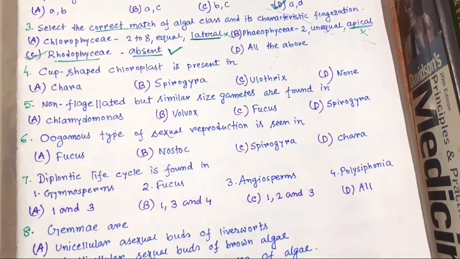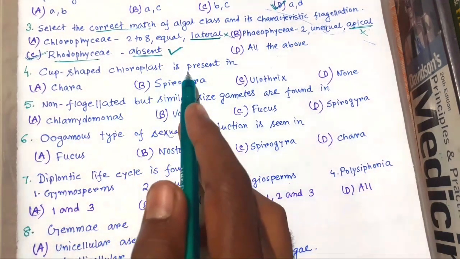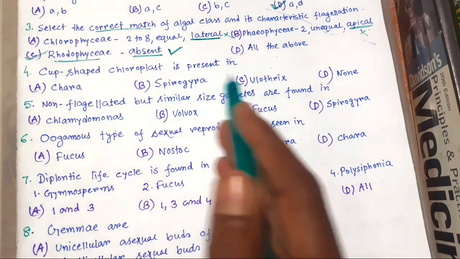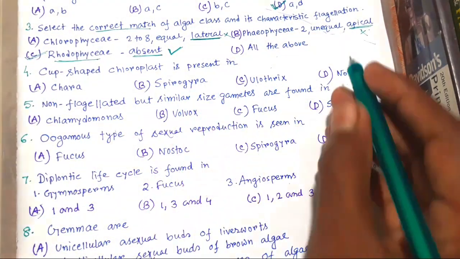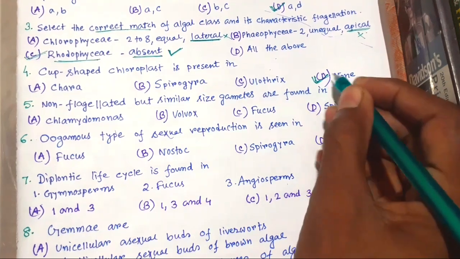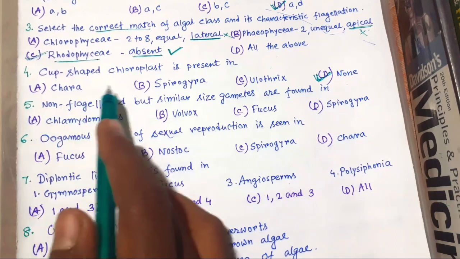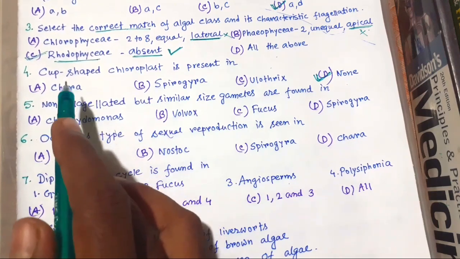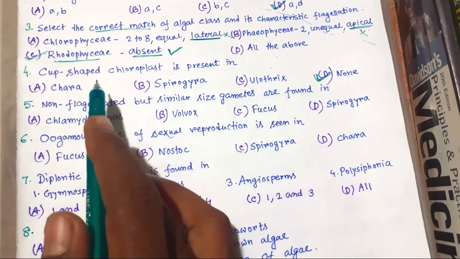So now number 4. Cup-shaped chloroplast is present in Chlamydomonas. There is no option as Chlamydomonas, so the choice D is correct. Chara, this is a green algae. It has discoidal shaped chloroplast.